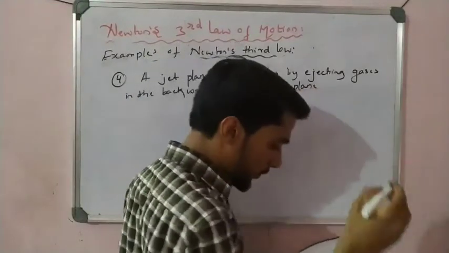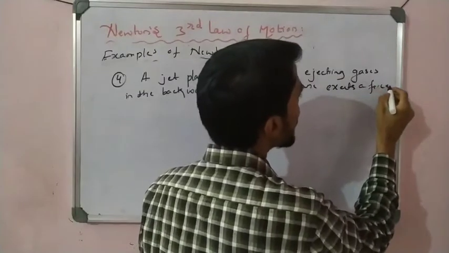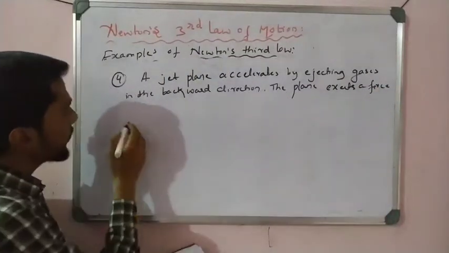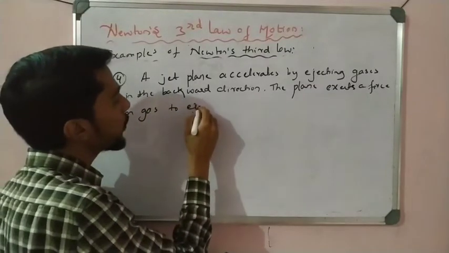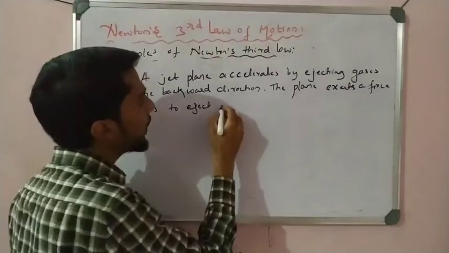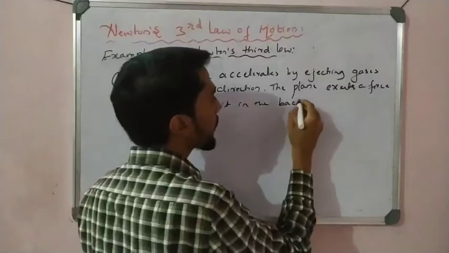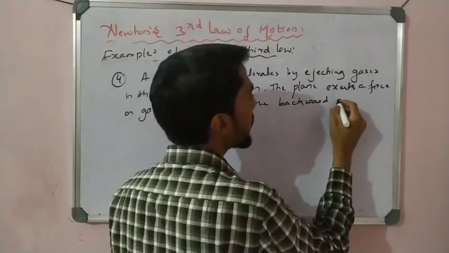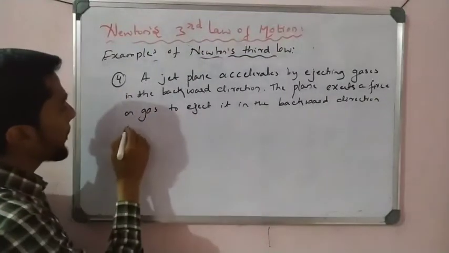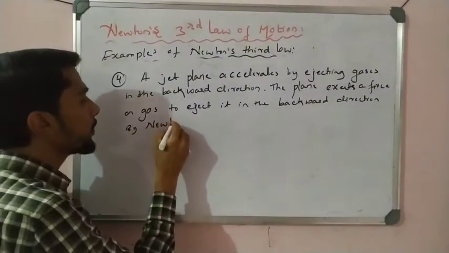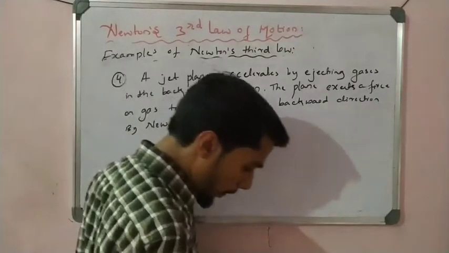The plane exerts a force on the gas to eject it in the backward direction. By Newton's third law,